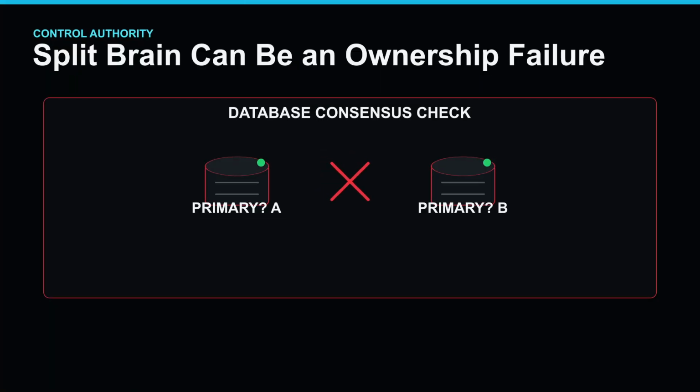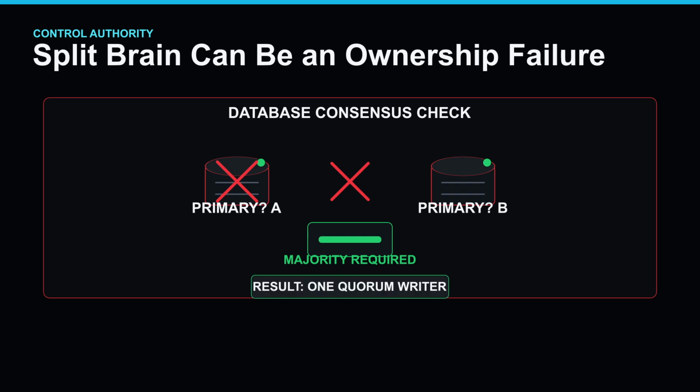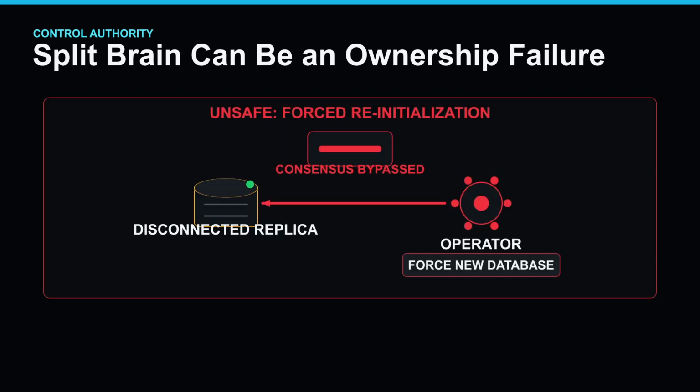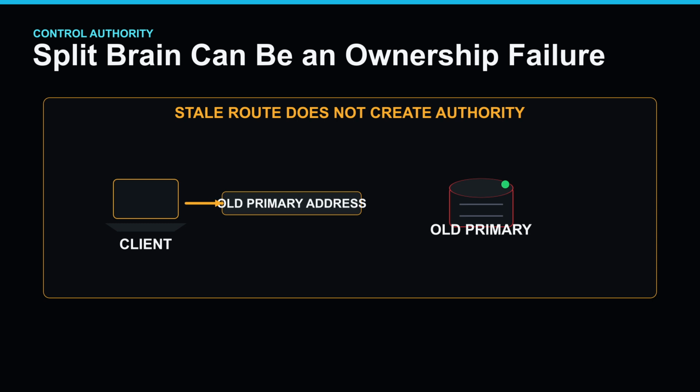People often describe split brain as 2 databases accidentally becoming primary. Majority voting is designed to prevent that. Only the side with quorum should continue. But we can recreate the same danger operationally. Suppose both Kubernetes operators believe they own initialization, or an engineer forces a disconnected replica to become a new database, or traffic routing sends writes to an old primary before the new topology is understood. Now the consensus protocol is no longer the only authority. The safer design has one explicit database owner, one membership configuration, one certificate authority path, and one tested failover procedure. The secondary cluster can manage its pods without independently rewriting the logical database.